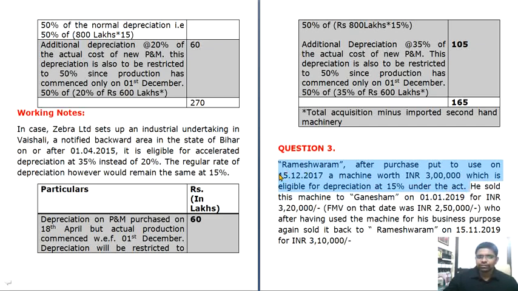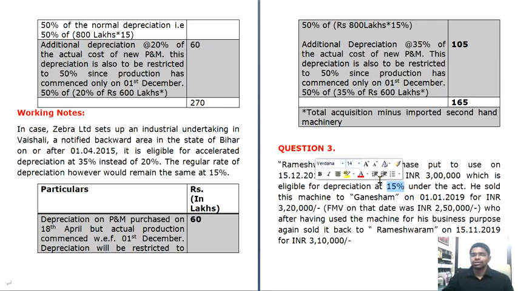So from the face of it, the second line itself says he has put it to use on 15/12/2017. That is, he is entitled to a depreciation of only 50% of what the asset is entitled to. That is, he is entitled to only 7.5% and not 15%, because the asset has been put to use for a period of less than 180 days.